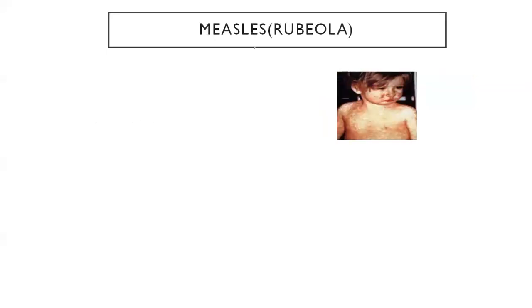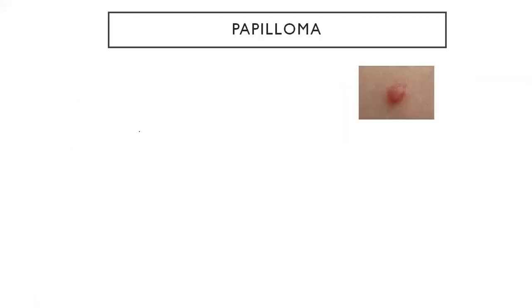Now we have measles or rubeola. Here you can see small red spots all over the body. That is a very important characteristic feature of this measles disease. It is called Koplik spots. Koplik spots are nothing but little red dots on the buccal mucosa. These are ulcers, red ulcers can be seen. This is also mostly likely to occur in childhood, caused by the measles virus, and you can see it in the form of skin rash.